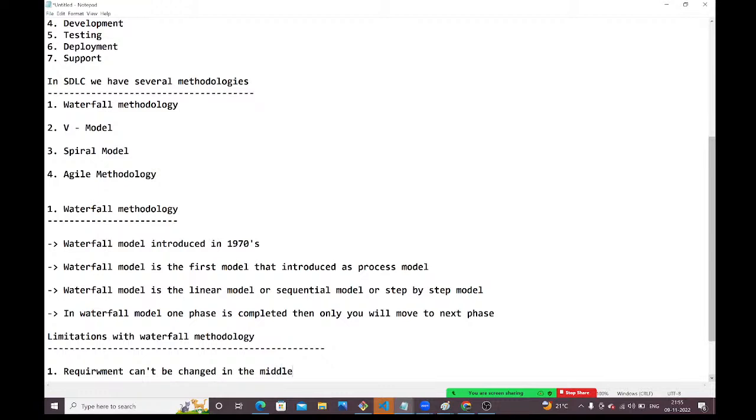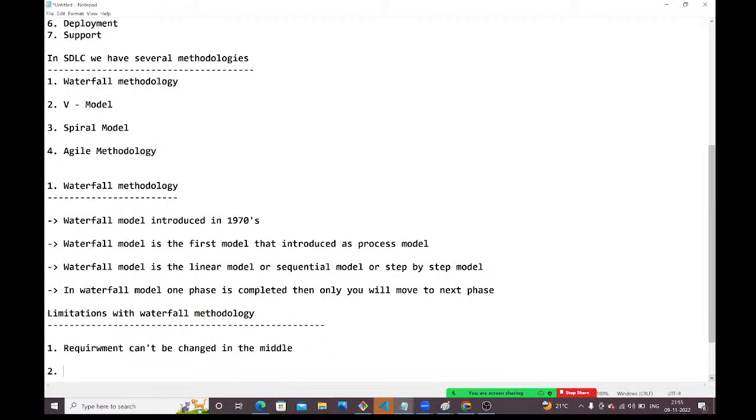At the beginning, whatever you have given is final. We can't change it in the middle. Second problem: testing will happen at the end only.